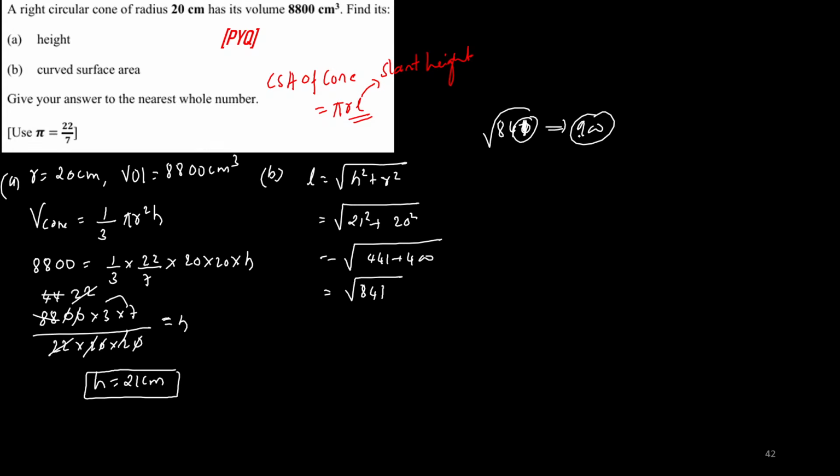Square root of 900 is 30. It can either be 29 because it ends with 1. Check it out, children, 29 into 29. So L is 29 centimeter, the slant height.